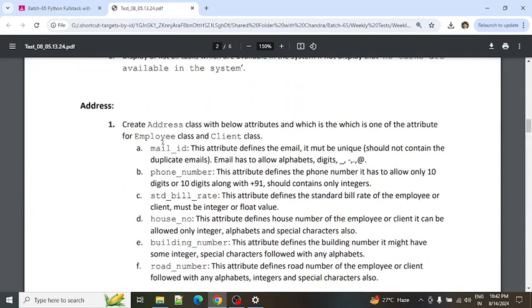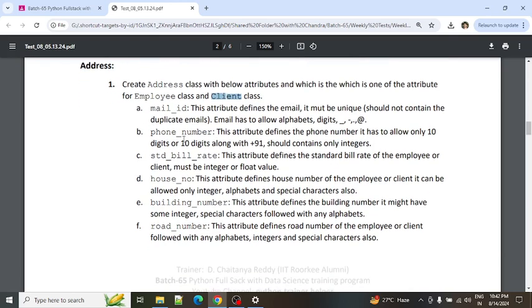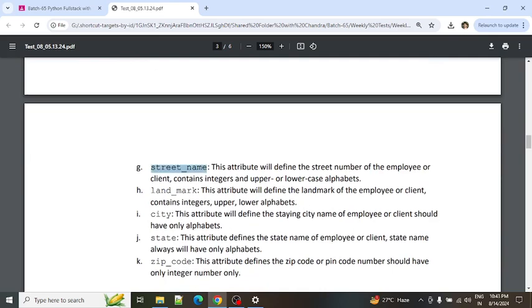So here it is the address. This address is the same for the employee and the client, as we are capturing the basic information. As part of the address we need to capture the mail ID, phone number, the standard bill rate, house number, building number, road number, street number, the landmark, city, state, and zip code.